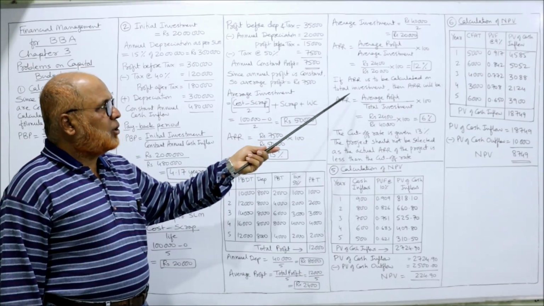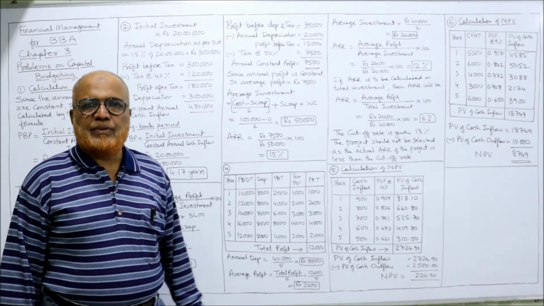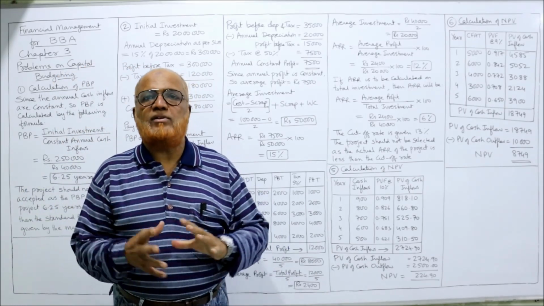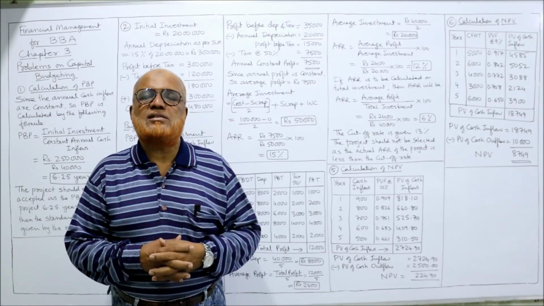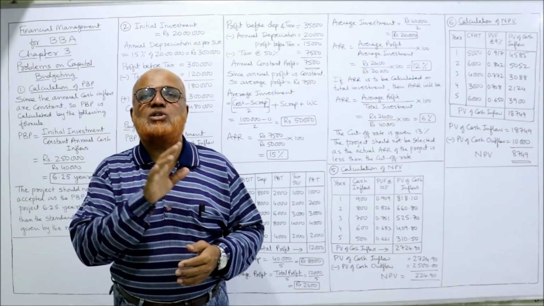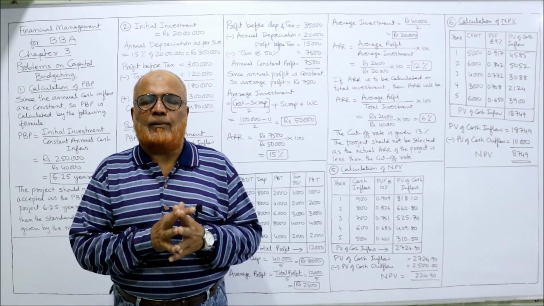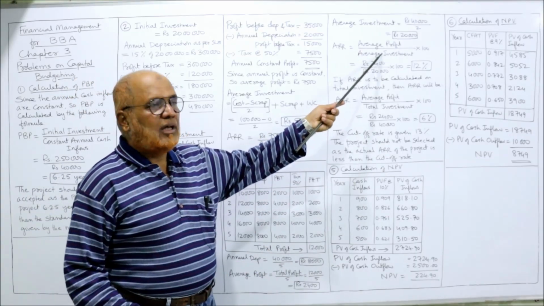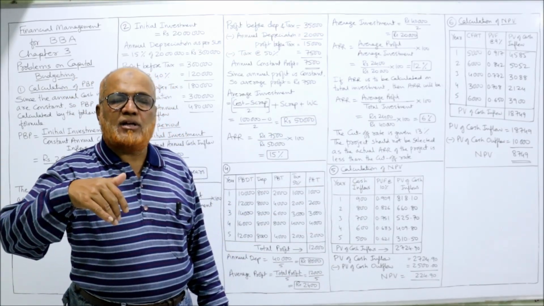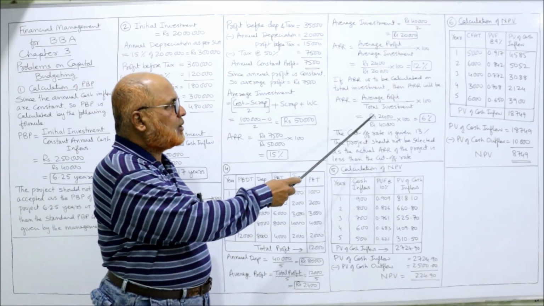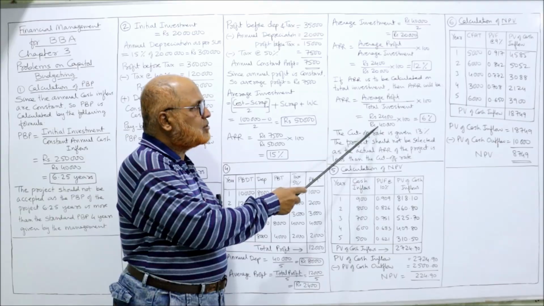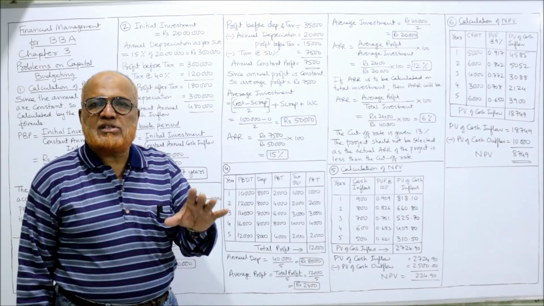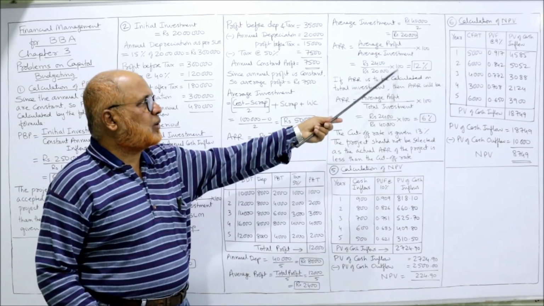If ARR is calculated on total investment, then ARR will be. Some authors say the ARR should be calculated on total investment, and most of the authors say it should be calculated on the average investment. So if we calculate on average investment, in the denominator take average investment. If we want to calculate the rate of return on total investment, in the denominator you take total investment. The total investment is 40,000. So 2,400 by 40,000, 6%. On total investment, 6%. On average investment, 12%.